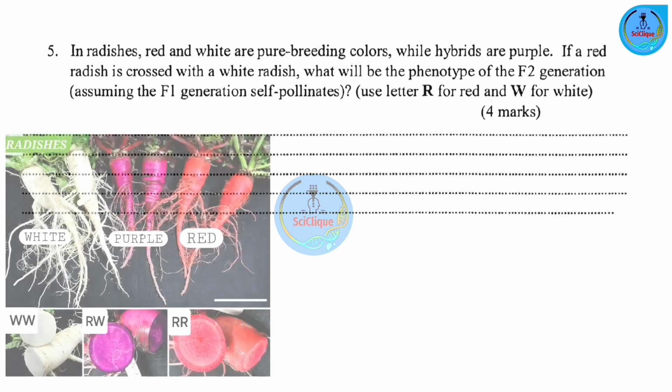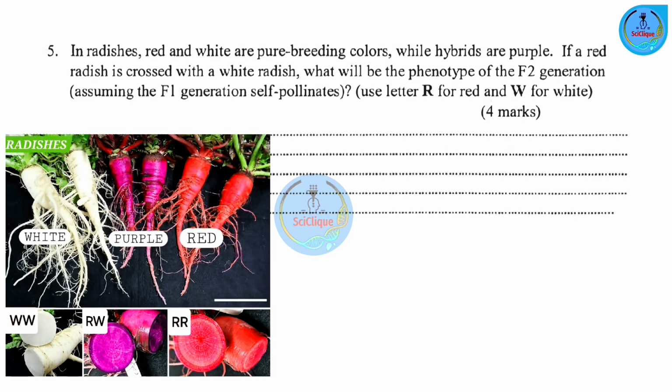Now, before we start, that is a radish, just to have the picture in our minds. Now, when it comes to the information we have, we've been told that we have pure breeding plants and hybrids. So let me define what these two are. Now, when it comes to pure breeding plants, these are homozygous for a specific trait. That is, they have two identical alleles.